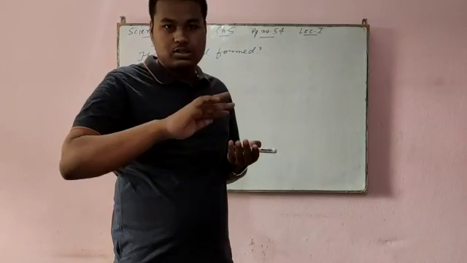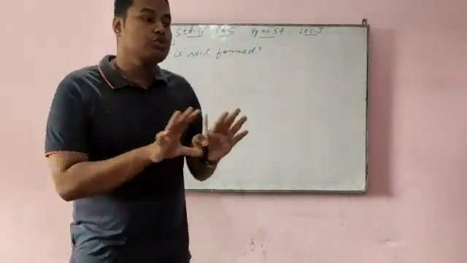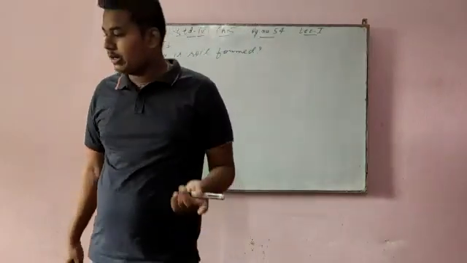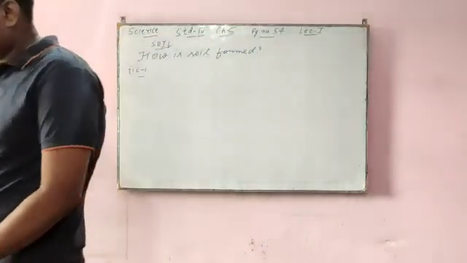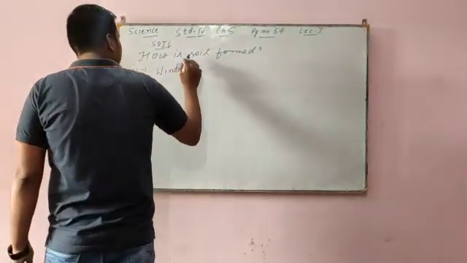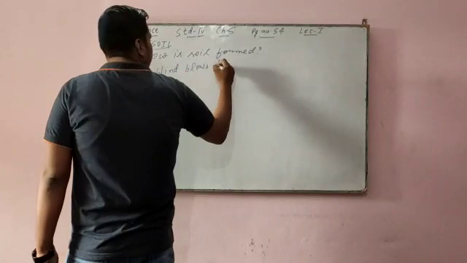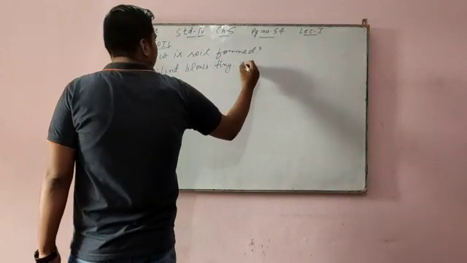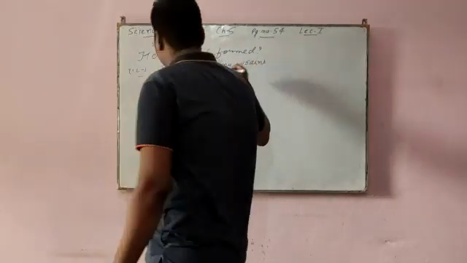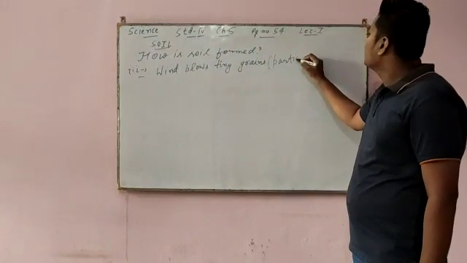When sand blows away, it forces the rocks to break into sand. So wind blows tiny grains. Grains means particles.